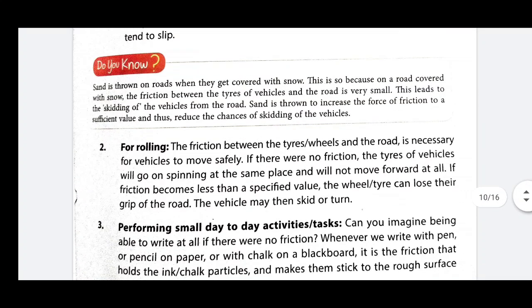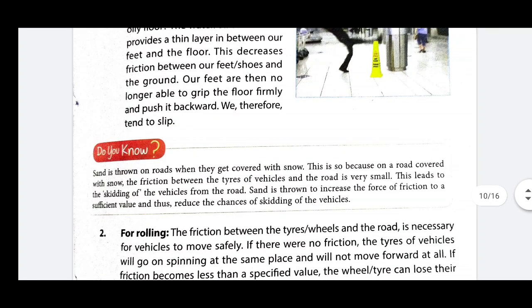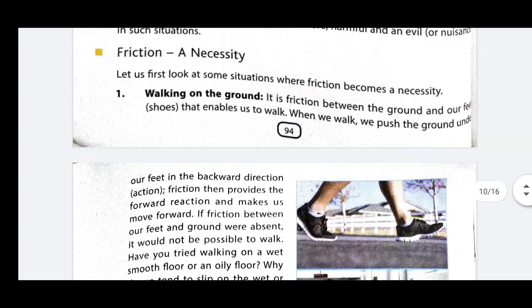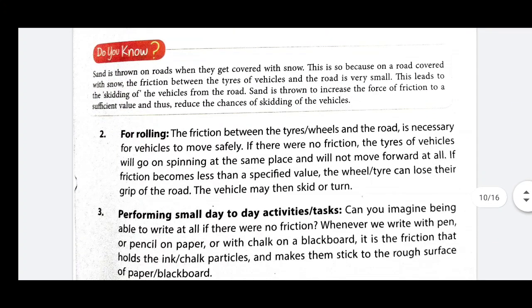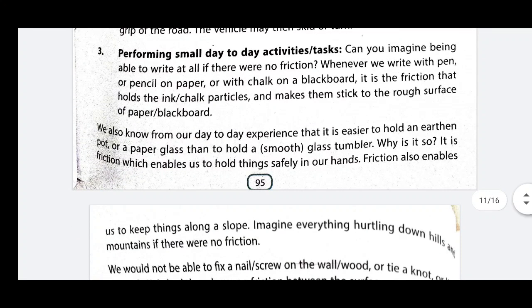So whenever a question is asked to explain that friction is necessary for us, then we have to write these three things, meaning friction is necessary in the following cases. First, walking on the ground, second, for rolling, and third, for performing day-to-day activities.